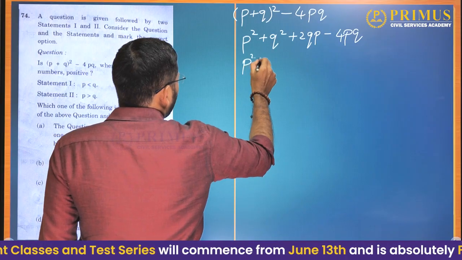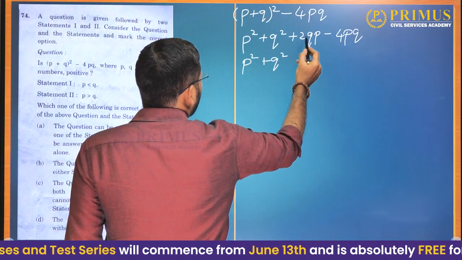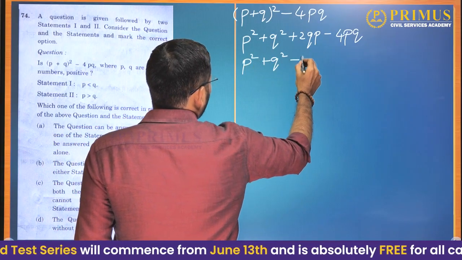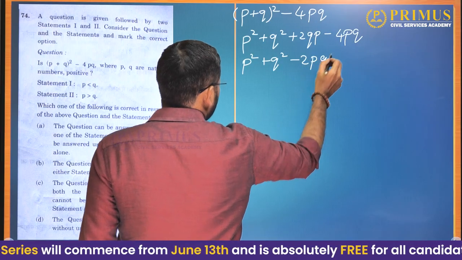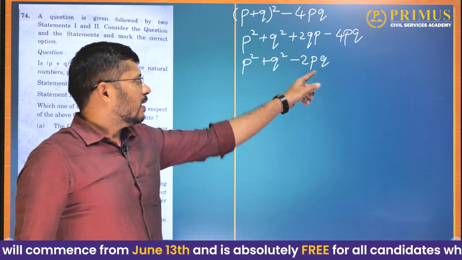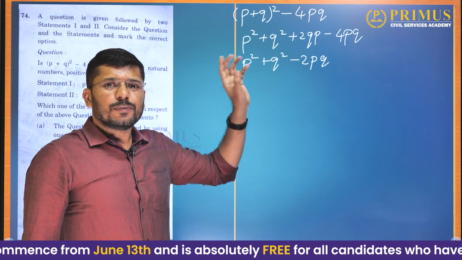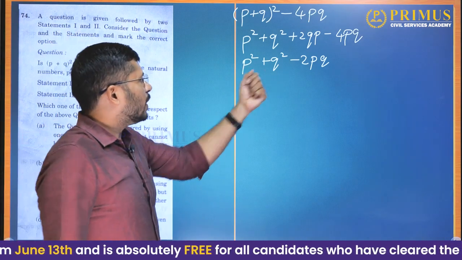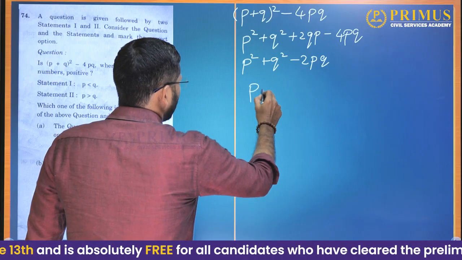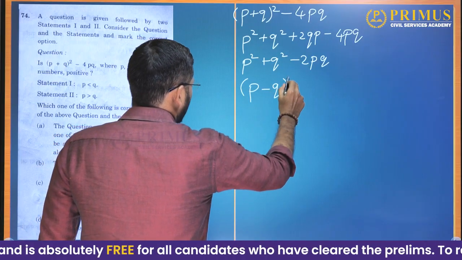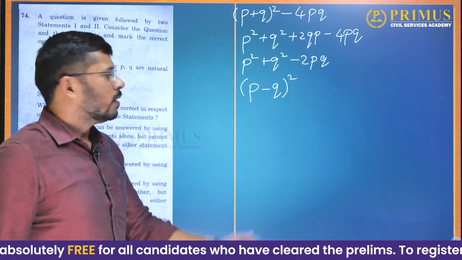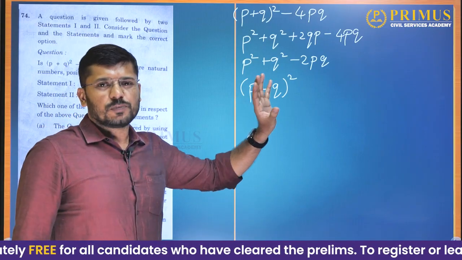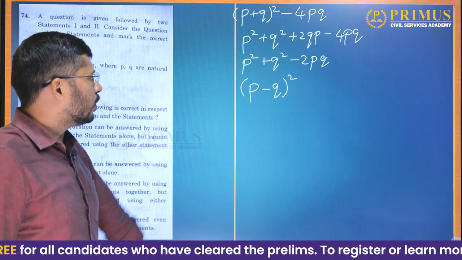Now this will be P square plus Q square, 2PQ minus 4PQ, it will be minus 2PQ. And again, this matches A minus B whole square, which is A square plus B square minus 2AB. So this is (P minus Q) whole square. P minus Q whole square or Q minus P whole square, no difference between them.